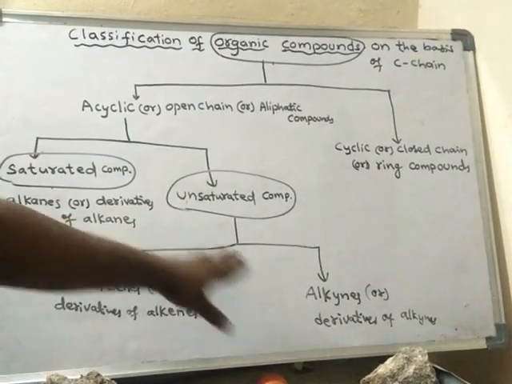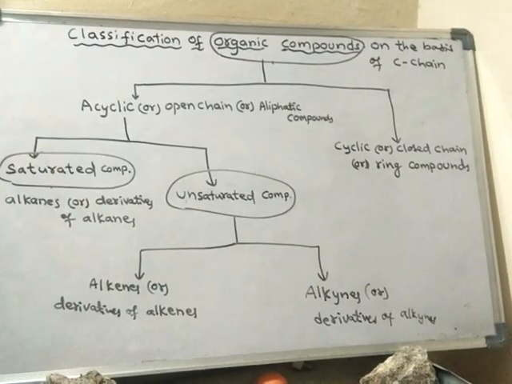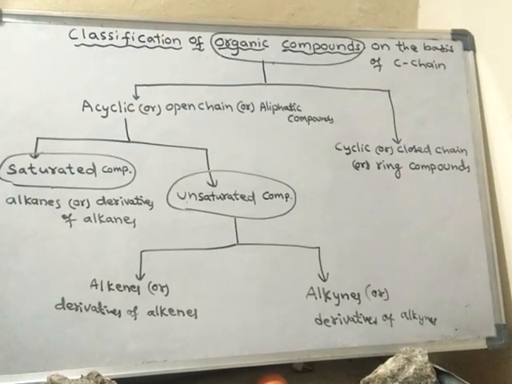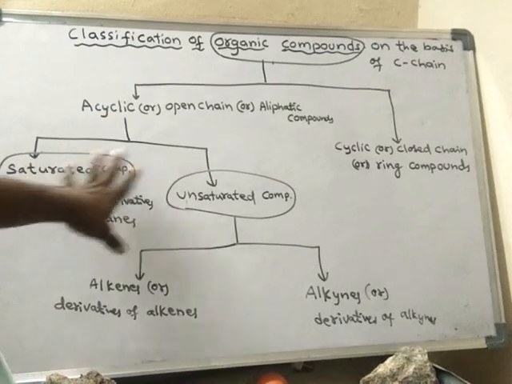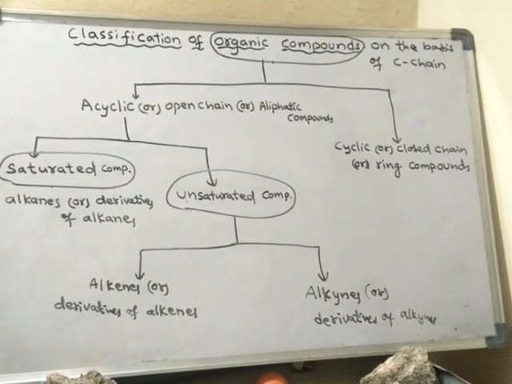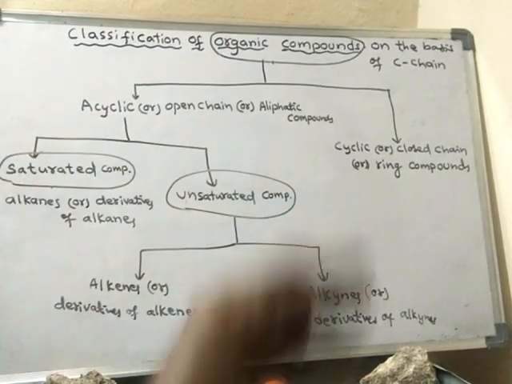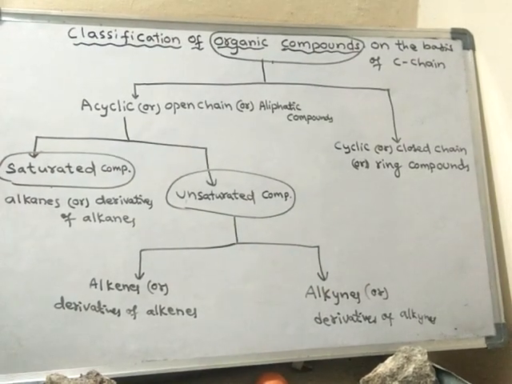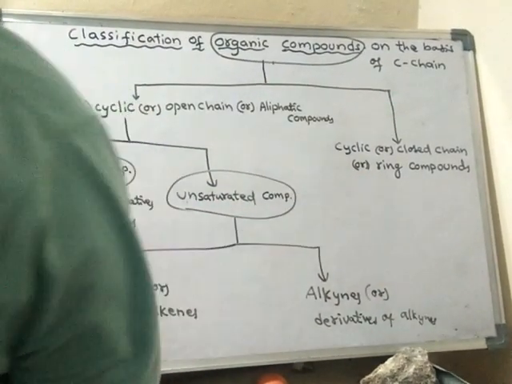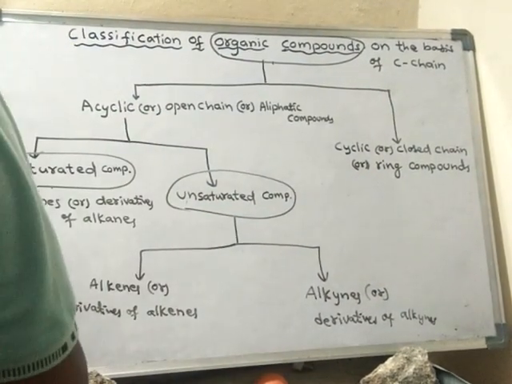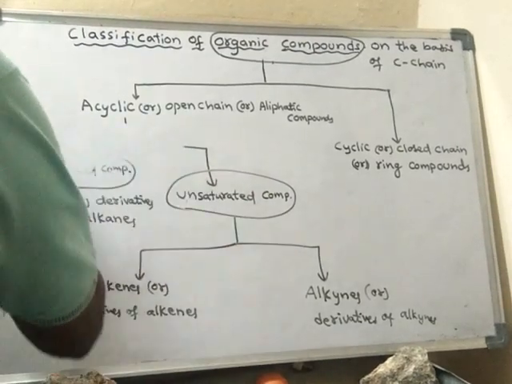I will explain all these things in detail. Don't worry. I am just giving you the outline classification. I will explain each and every term in detail. For the time being, I am giving the outline classification. Now let us learn about the cyclic or closed chain or ring compounds.